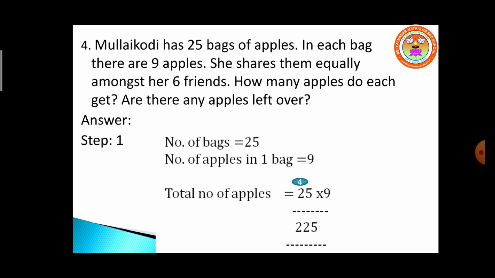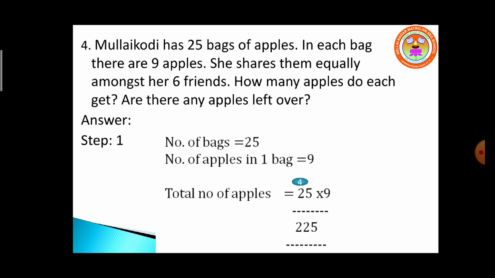Okay. Step 1. Number of bags available is 25. Number of apples in each bag is 9. So what is the total number of apples? You have to multiply 25 into 9. So 9 5s are 45. The carryover is 4. 9 2s are 18. 18 plus 4 is 22. So the total number of apples in 25 bags is 225.